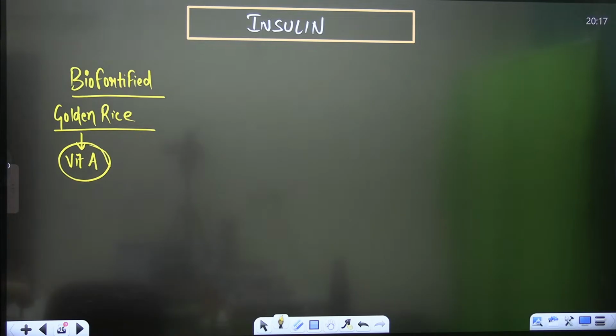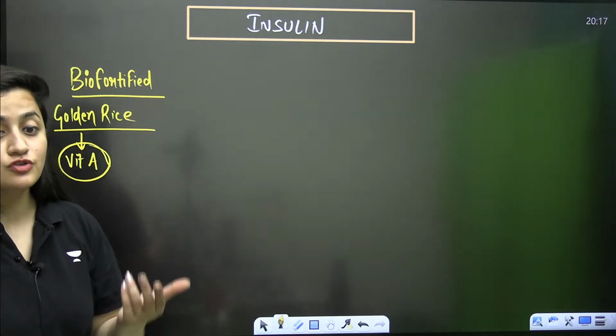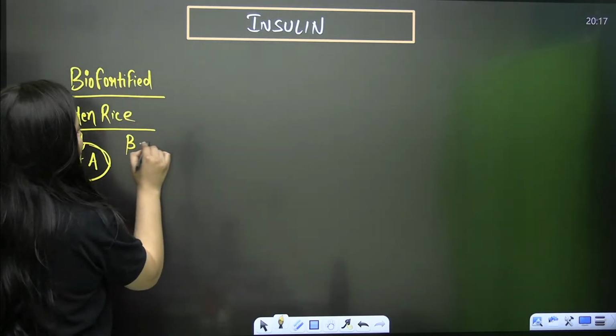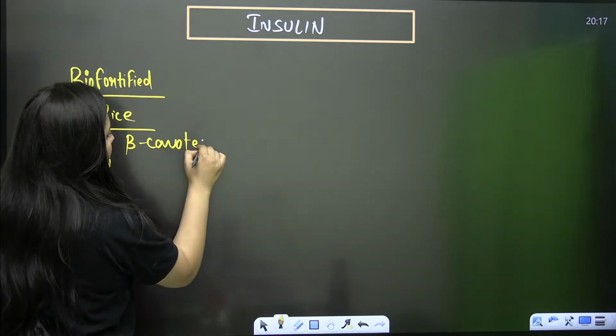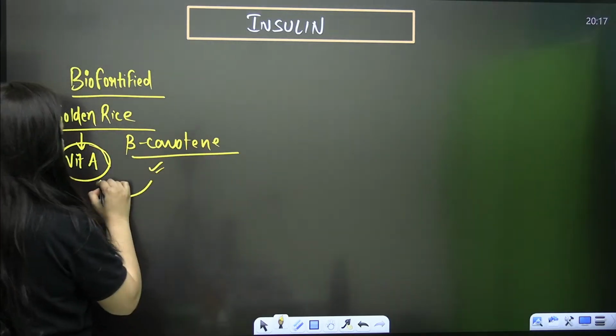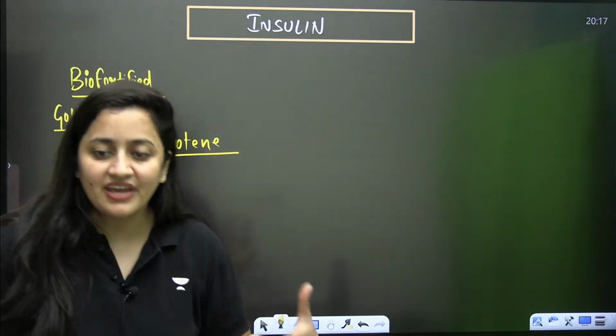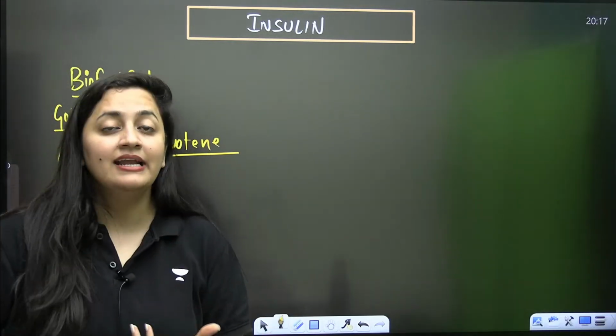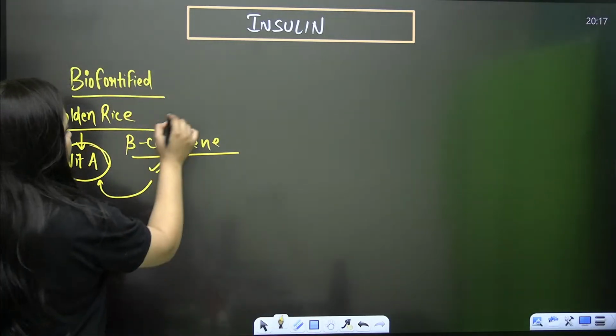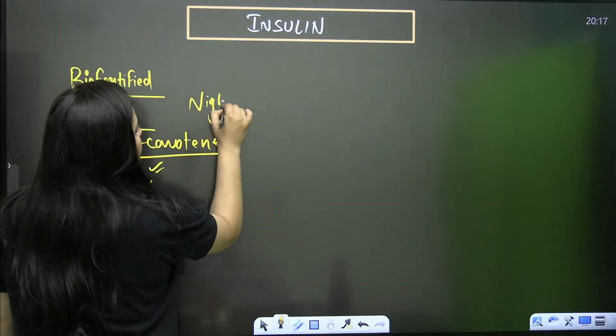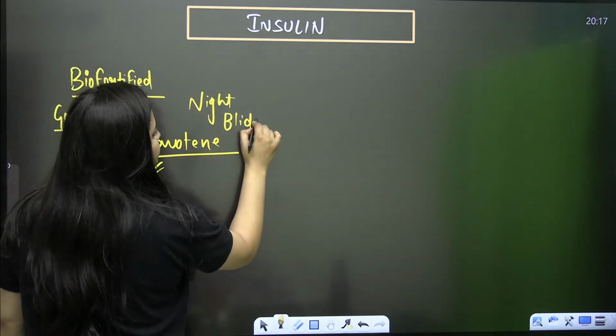It is a good source of vitamin A. It is having beta carotene, which is the precursor of this vitamin A. So it is very good to treat night blindness. Persons having night blindness, you know, na? In case of night blindness, what's the issue in night blindness?